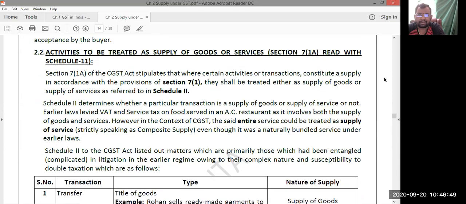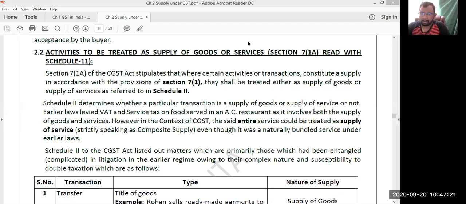Next, activities to be treated as supply of goods or as supply of services. Schedule 2. Classification. Earlier, there was a lot of ambiguity under the existing taxation system, whether to treat a particular transaction as goods or services. The best example I can tell you is restaurant transactions. In restaurant transactions, both goods and services are involved. When both goods and services are involved, what should be levied? If goods are involved, VAT is levied; if services are involved, service tax is levied.